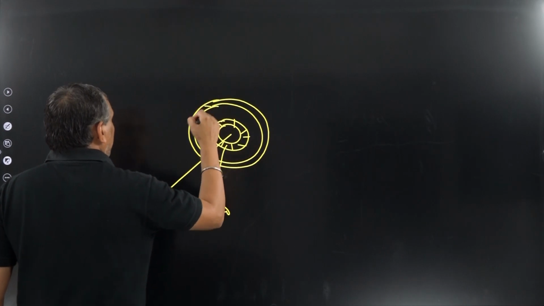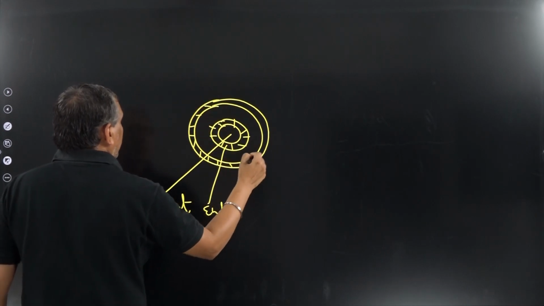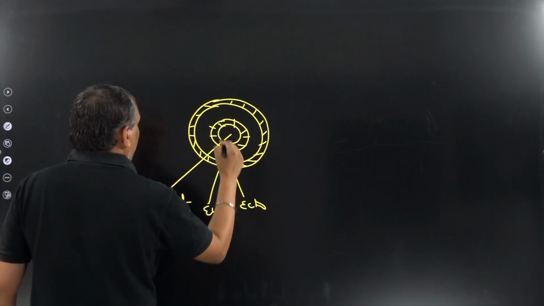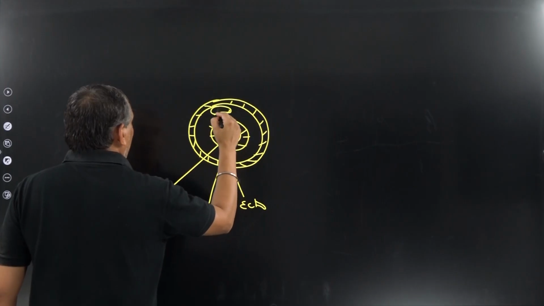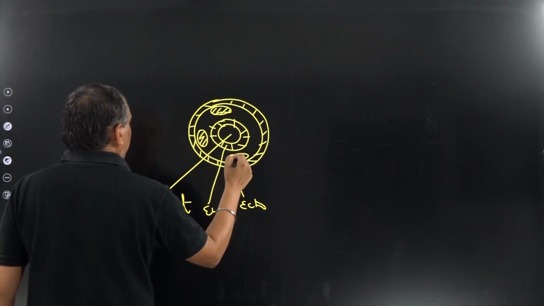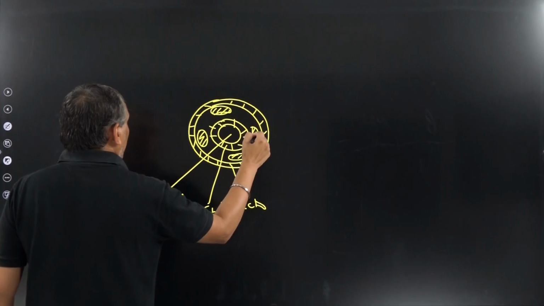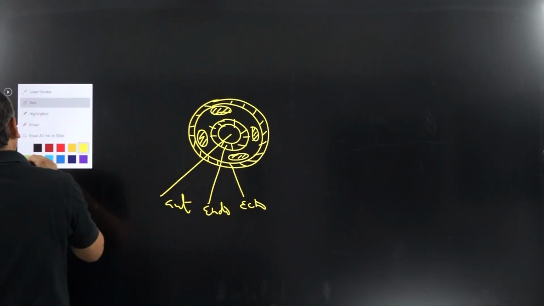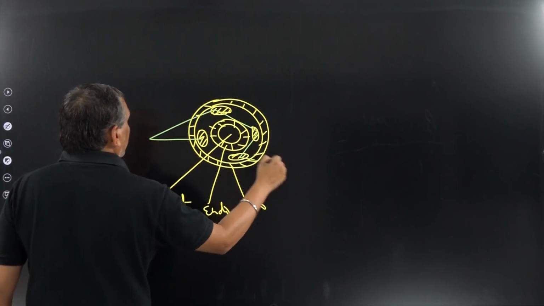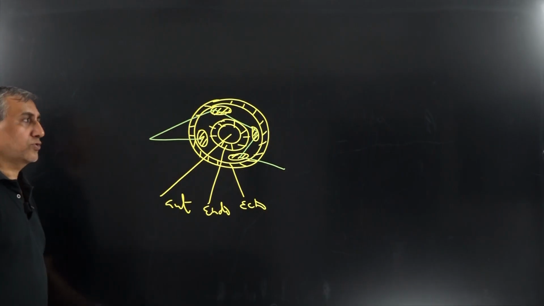And here, between the endoderm and ectoderm, the mesoderm is present in the form of scattered patches. They all are the scattered patches of mesoderm.